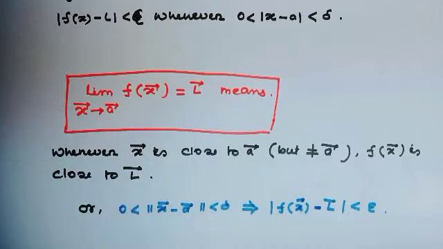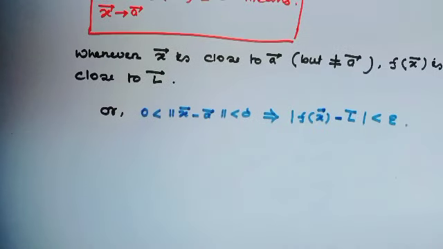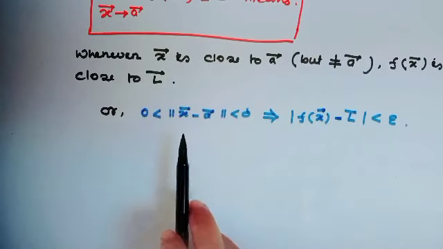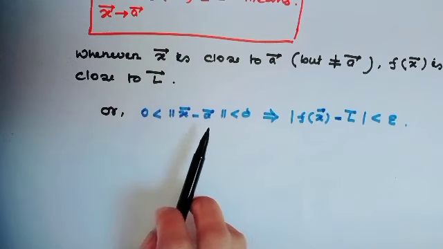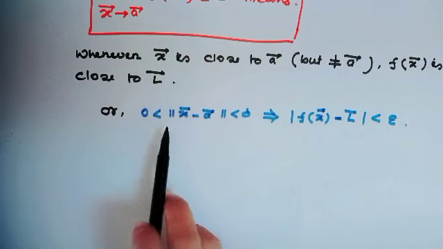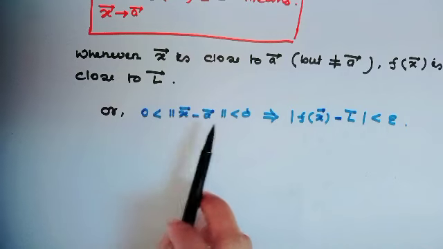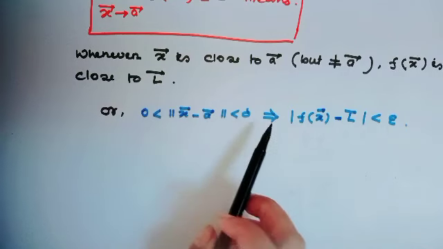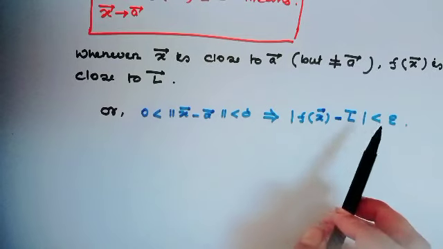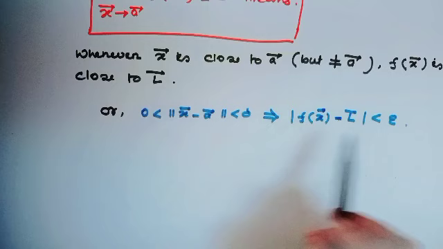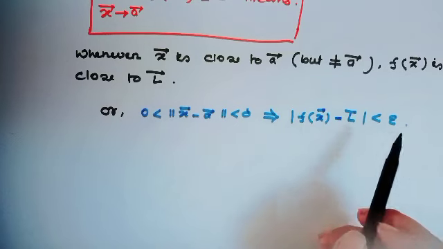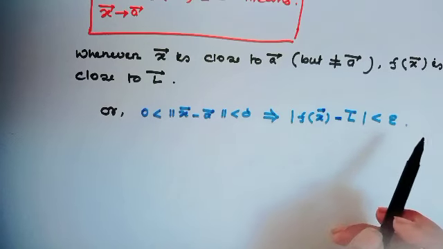This is the same as one variable, just here the norm is used because here it is a vector. 0 strictly less than norm of x minus a strictly less than delta implies |f(x) minus L|, here modulus because it is one variable, less than epsilon.